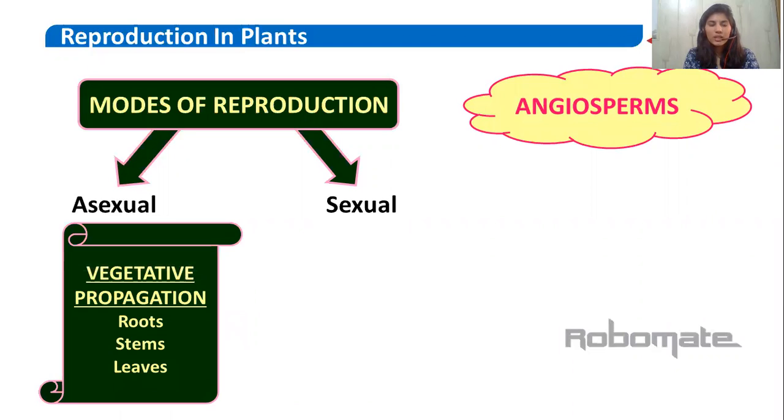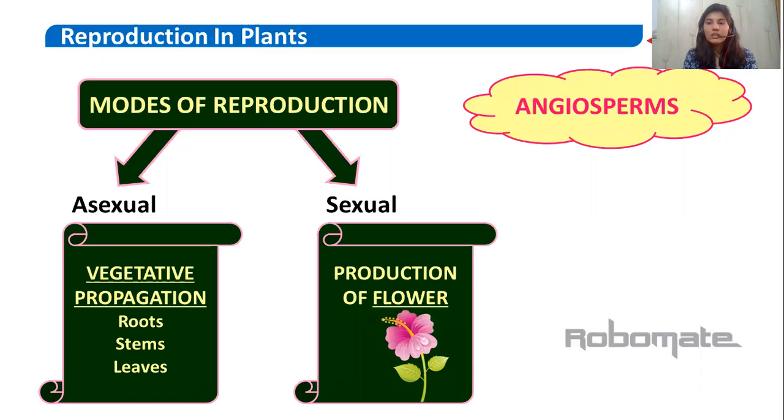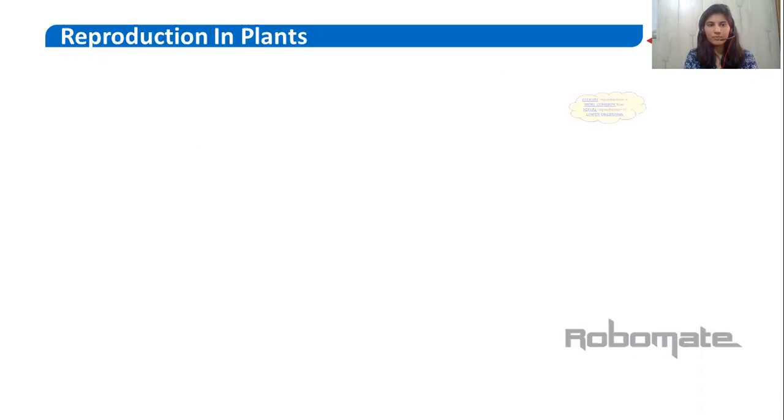Now we'll see about the asexual type. Asexual includes vegetative propagation. So vegetative propagation means the generation of the new ones through vegetative parts. Now, vegetative parts include roots, stems, leaves. And in sexual, we generally include the production of flowers. So we have seen the reproduction in plants.